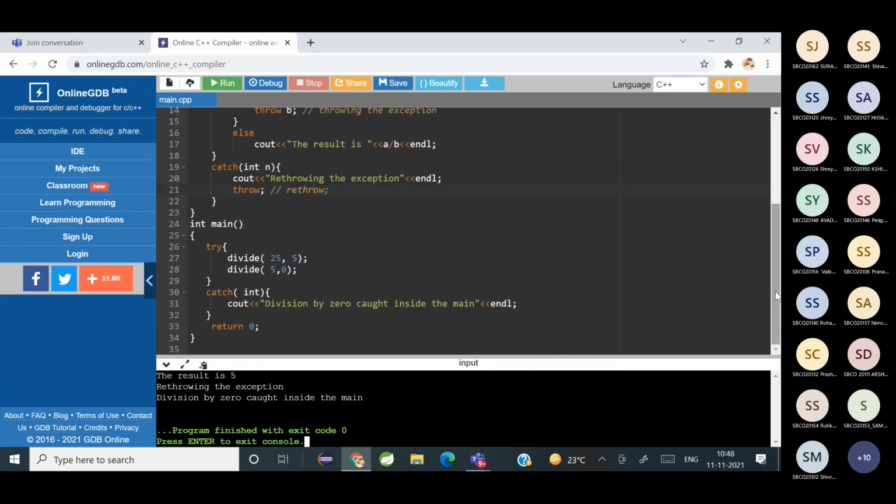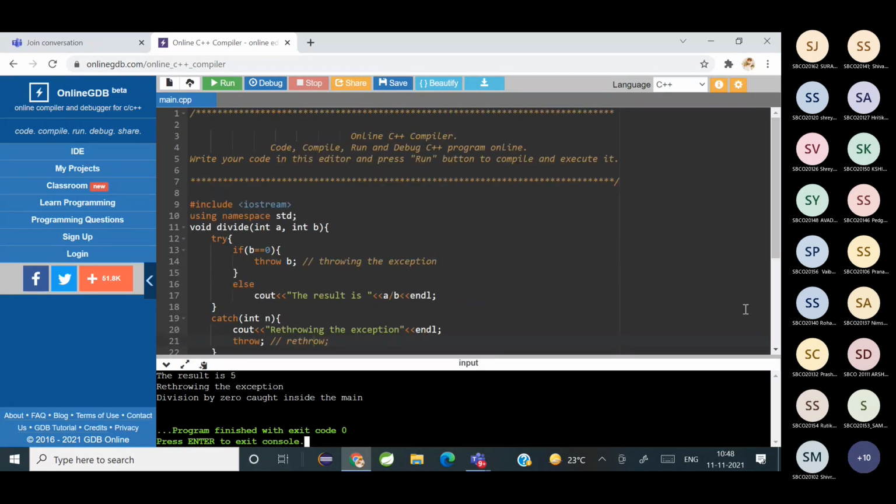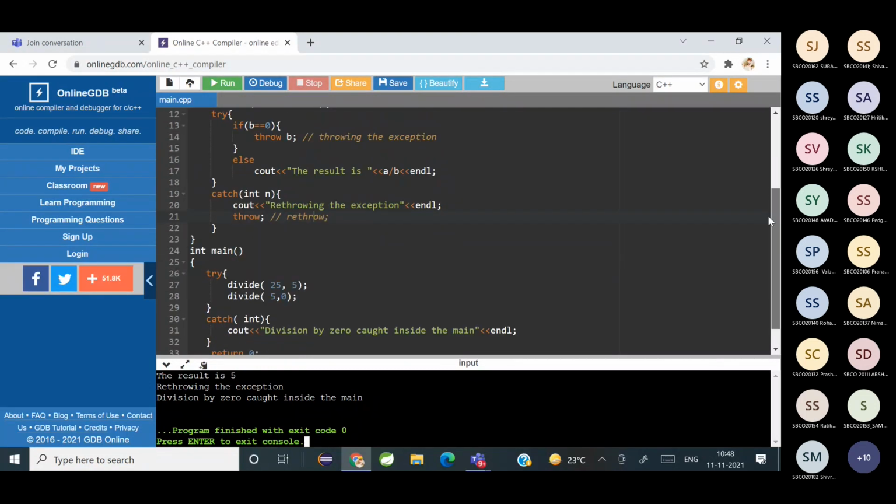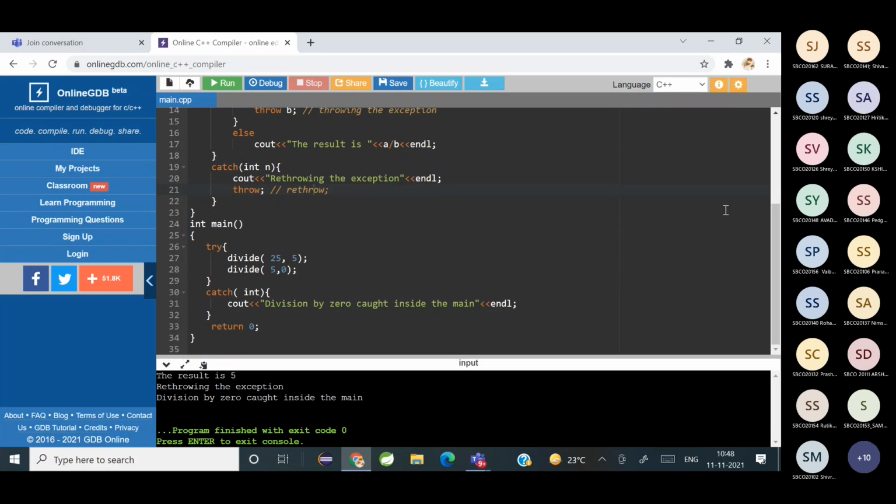So in any code, whichever code you write, you can actually use exception handlers so that you can overcome unexpected errors during the execution of the code, and in different ways. Like you can use it inside the main for the calling function, you can use it in the sub function, or you can rethrow it. So different ways you can handle the exception. Is it clear? Yes.